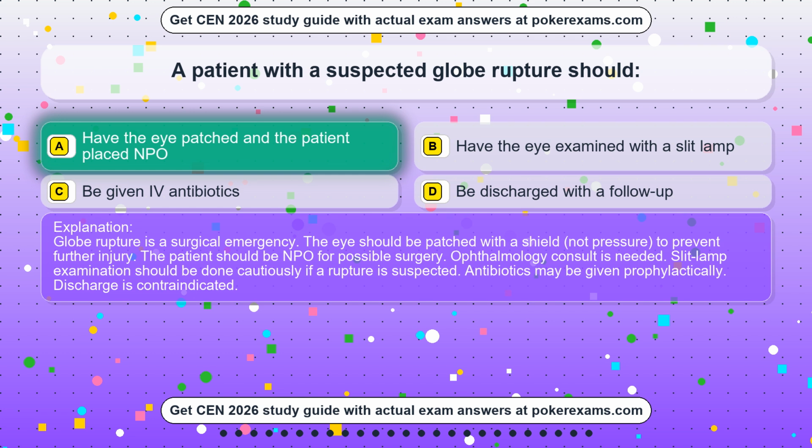Globe rupture is a surgical emergency. The eye should be patched with a shield, not pressure, to prevent further injury. The patient should be NPO for possible surgery. Ophthalmology consult is needed. Slit lamp examination should be done cautiously if a rupture is suspected. Antibiotics may be given prophylactically. Discharge is contraindicated.